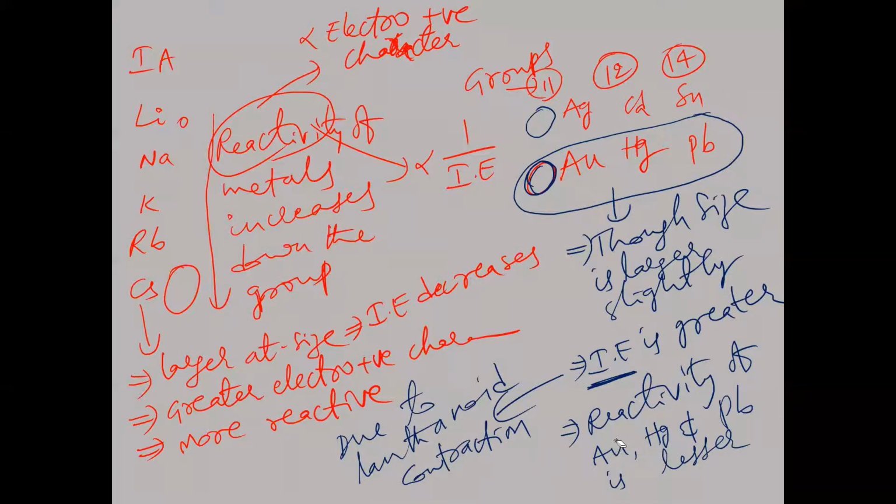Is that clear? So this exceptional case you have to remember. It is an exception to the general point. What is the general point for the metals? For the metals, reactivity generally increases from top to bottom in a group. So this point we have to keep in mind. Let's take the screenshot of this one.